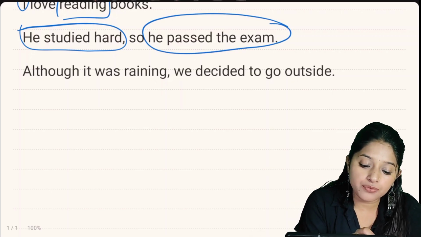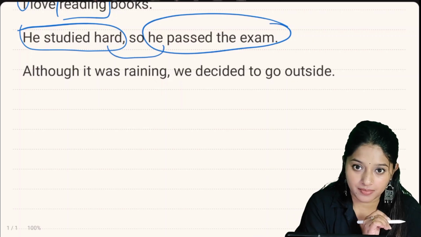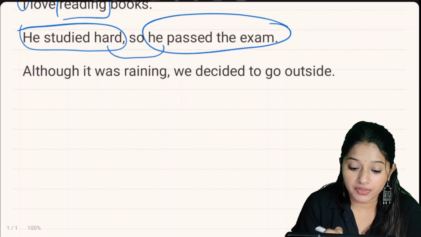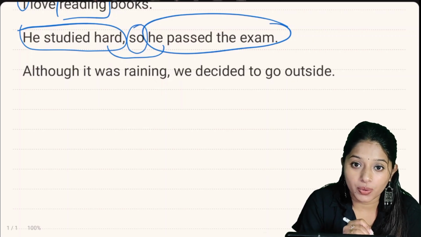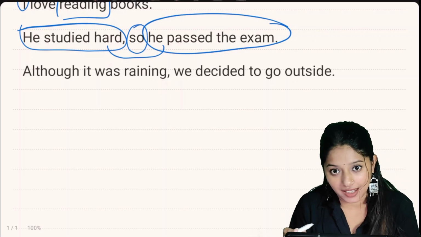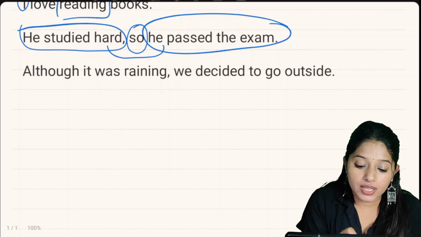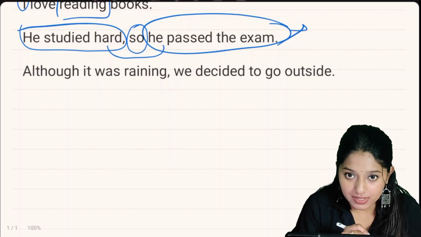So if we have to combine this, what have we used? So, right? It's a coordinating conjunction, right? So this is a compound sentence.